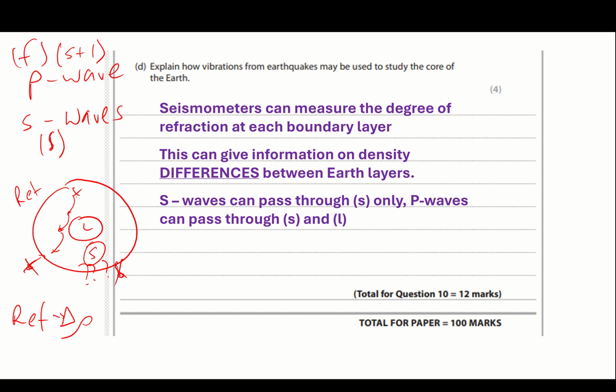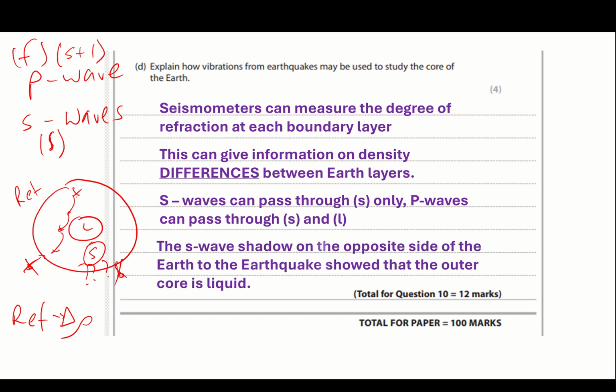The next part is S waves can pass through solids only, P waves can pass through solids and liquids, and then there's an S wave shadow on the opposite side of the Earth, and this proves that the outer core is liquid, because obviously we ain't taking a trip there anytime soon. And that is it, guys.